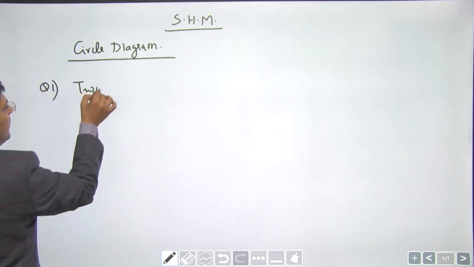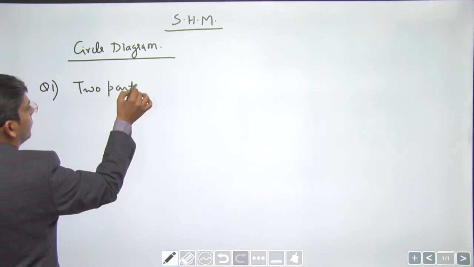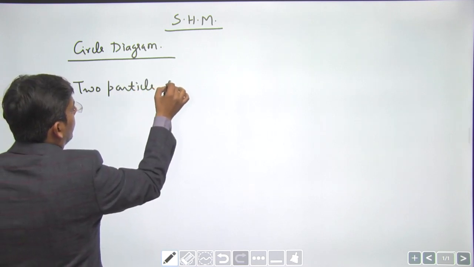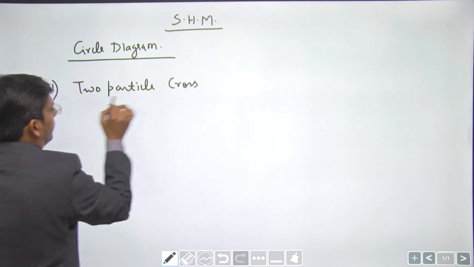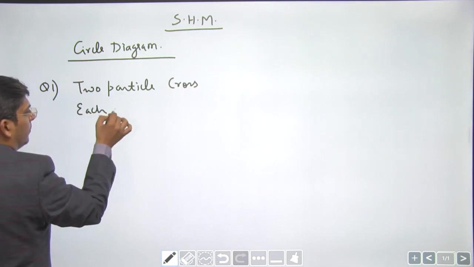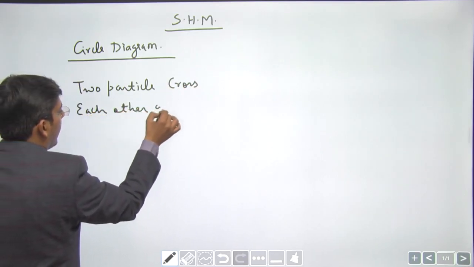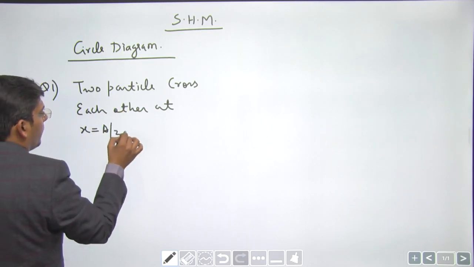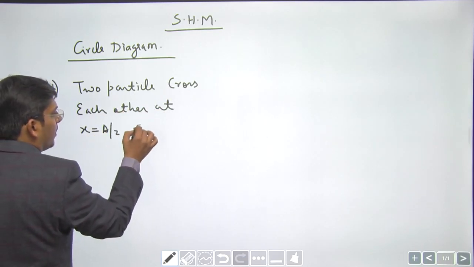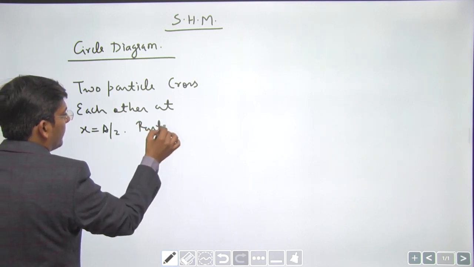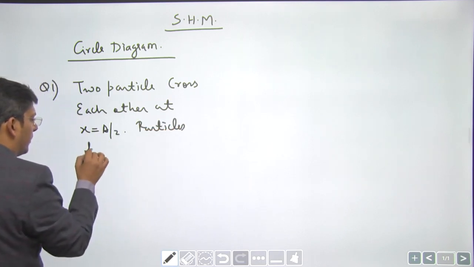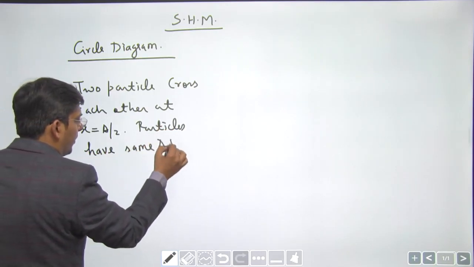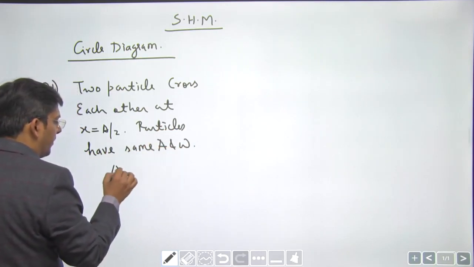Two particles cross each other at half of the maximum amplitude, right? The particles have the same amplitude and frequency. You have to calculate the phase difference between them.